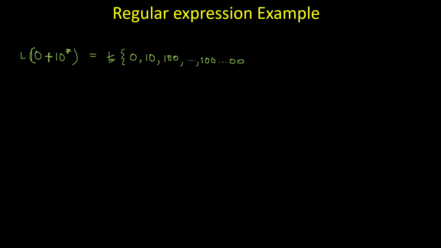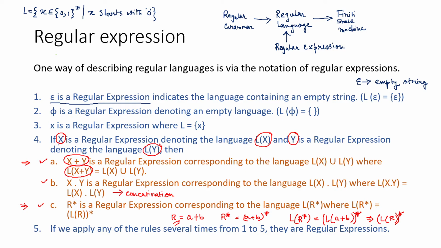Why? The reason is that you have to take either this side or this side, because I have a plus. With respect to the regular expression rules we have seen, this one is generated due to rule A, where x and y are two different production rules, and L of x plus y is equal to the union of L of x or L of y.